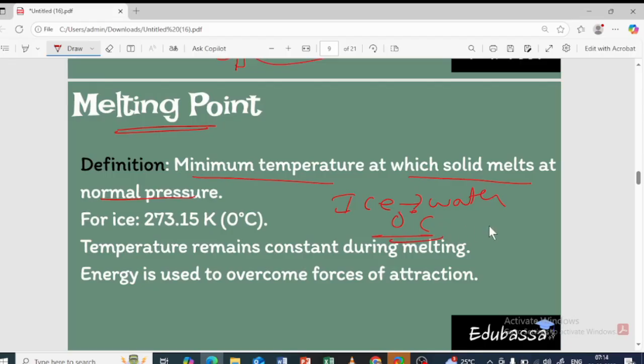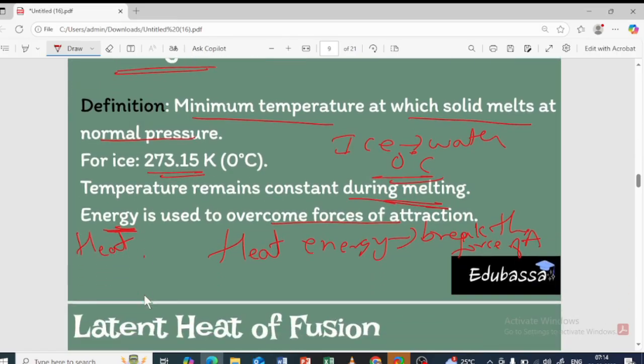Why is it going to remain constant? Because the heat energy is used to break the force of attraction. So that is the reason the temperature is going to remain the same. Okay, in the Kelvin scale, the temperature is 273.15 Kelvin, right? Yes. Okay, the temperature remains constant during the melting, and why? Because the energy is used to overcome the force of attraction. To break the force of attraction, that energy is used. Which energy? Heat energy is used, right? Yes, that is about the melting point.